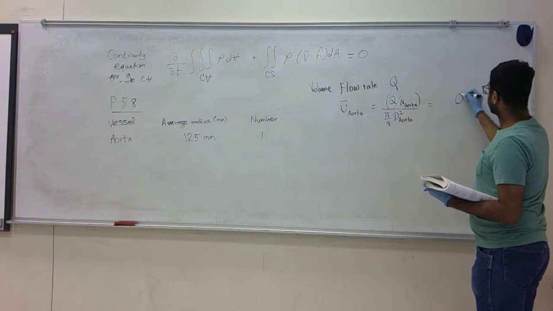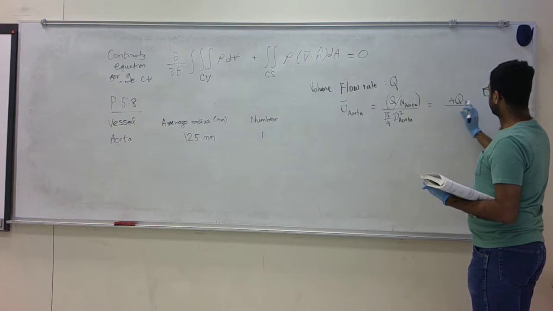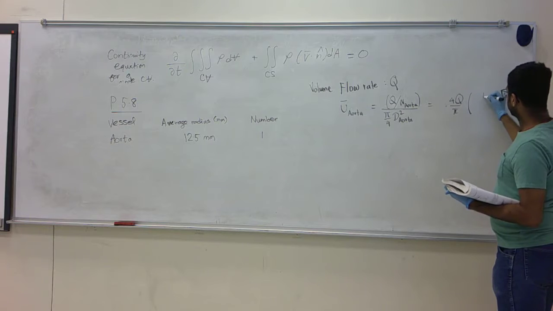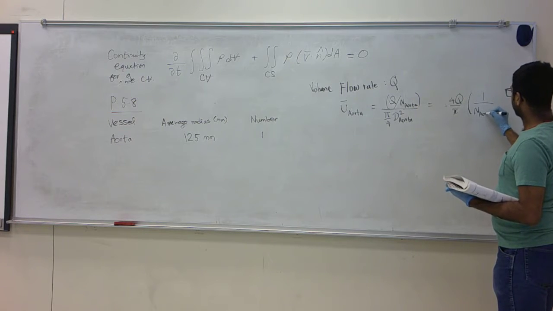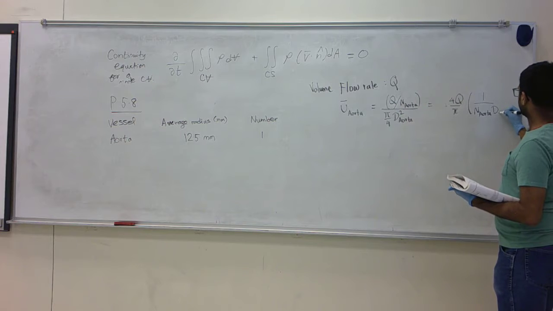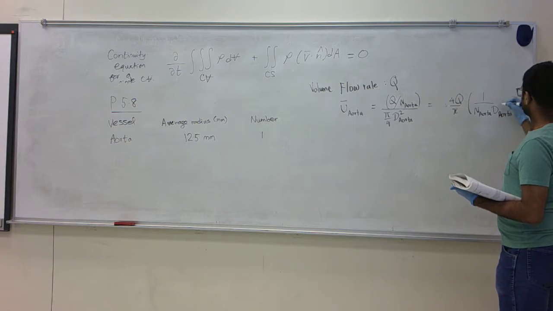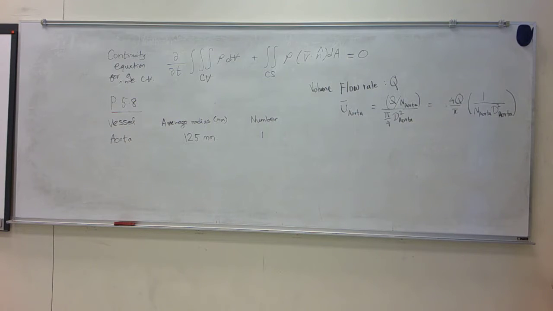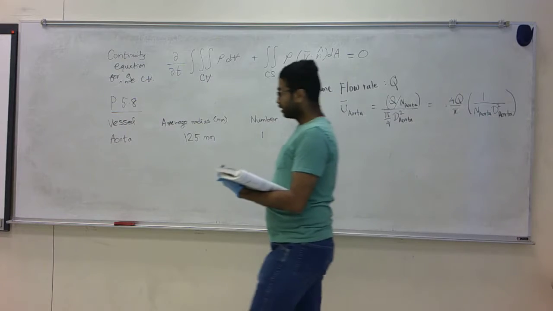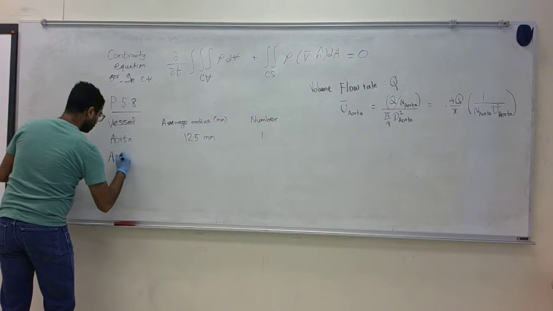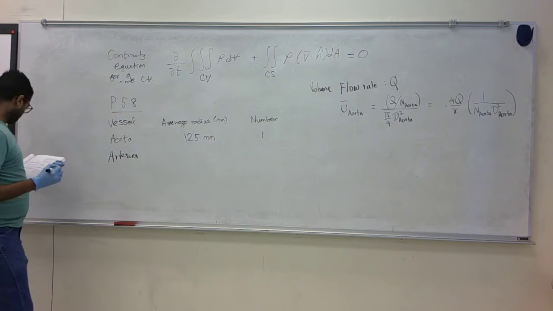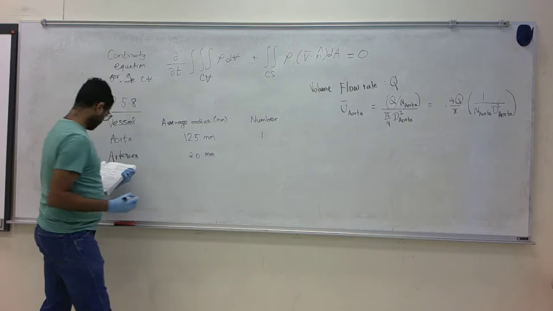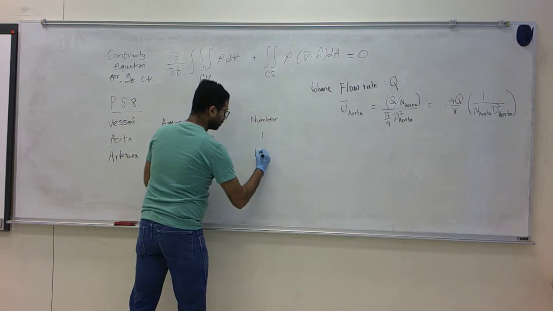So I will rewrite this as Q times 4 divided by pi times 1 divided by n, the number of the vessels, times the diameter of the vessel squared. Let's keep this as a relation. Now if you look at the second, those are the arteries. Their millimeter is 2.0, and there are 159 of them.